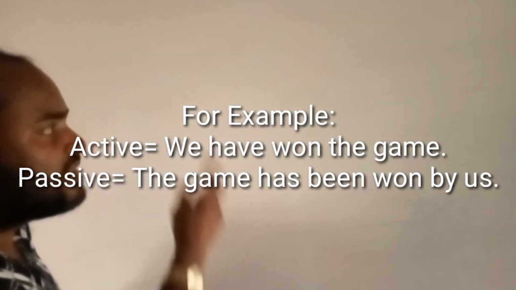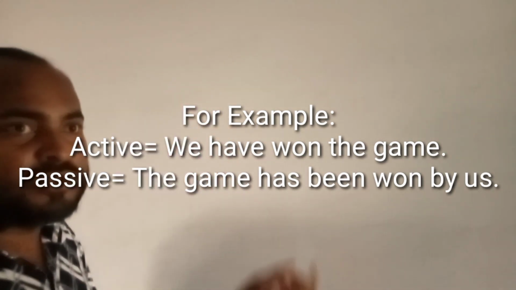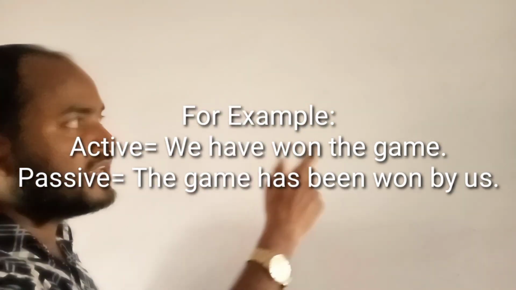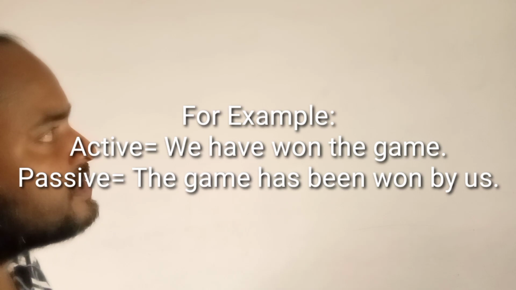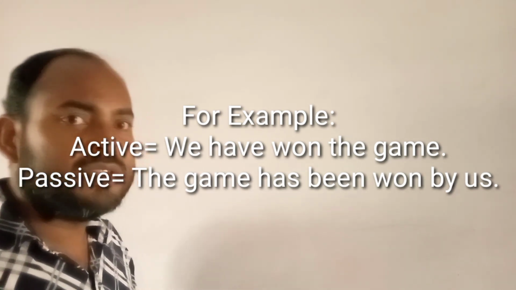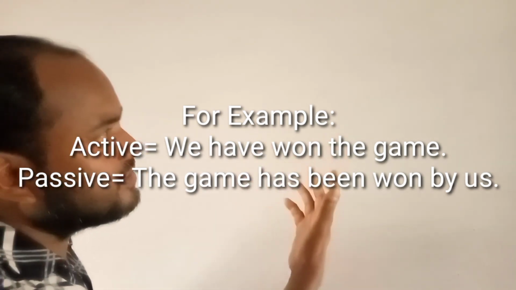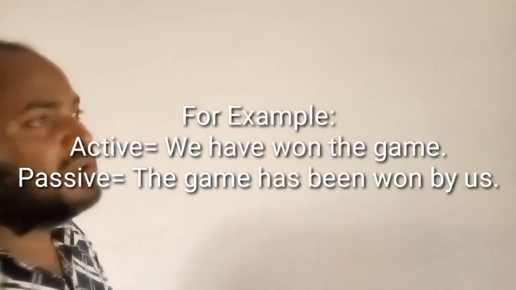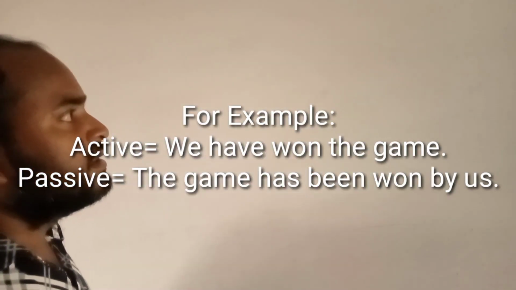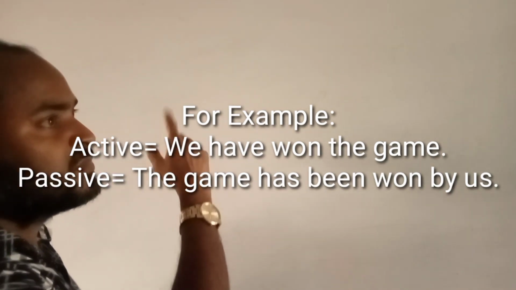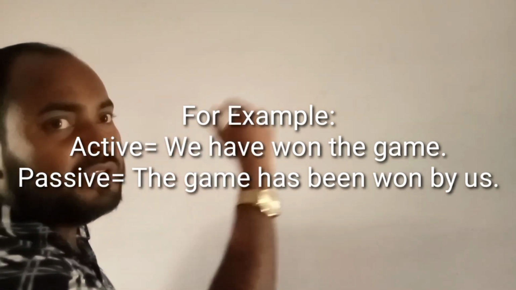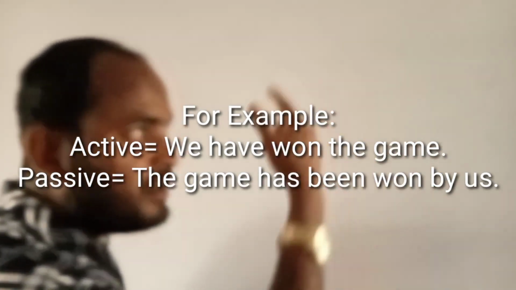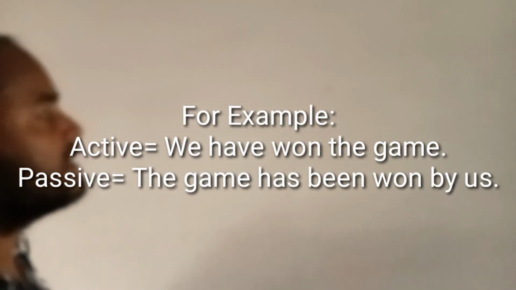Okay. But the game is third person singular, so we shall use has. And then been, the past participle form won is the same. Then extension, in this case there is no extension, then we shall use by, and the object form of the subject. The object form of the subject we is us. Okay, my dear learners.